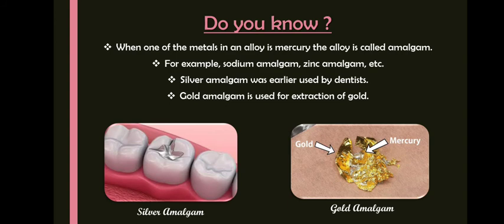Now when one of the metals in an alloy is mercury, the alloy is called an amalgam. For example, sodium amalgam, zinc amalgam. Silver amalgam was earlier used by dentists, and also gold amalgam is used for extraction of gold.